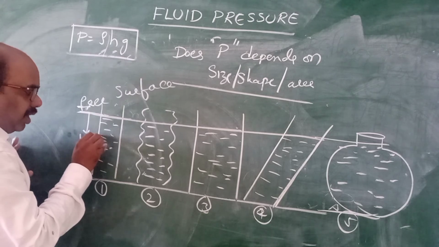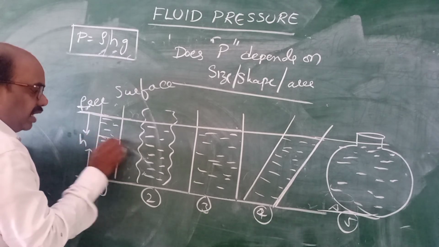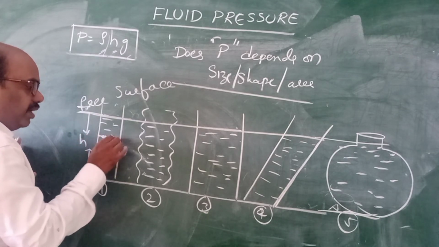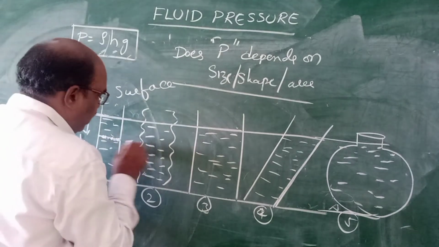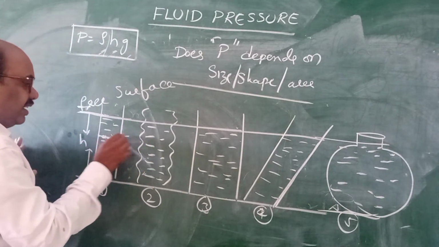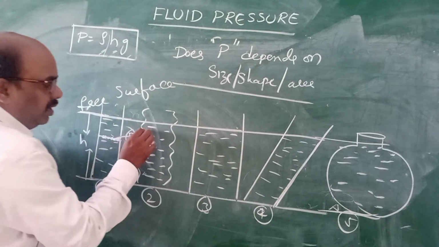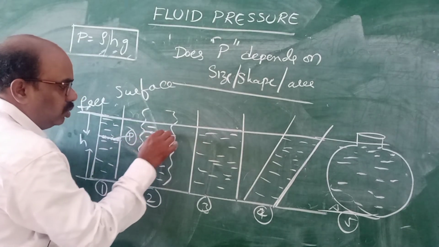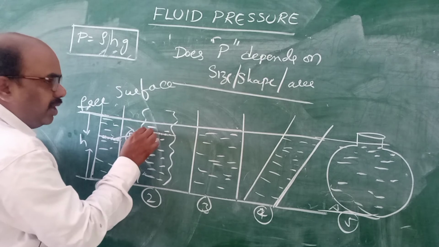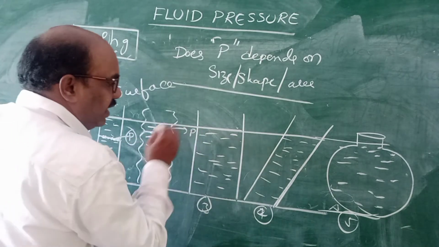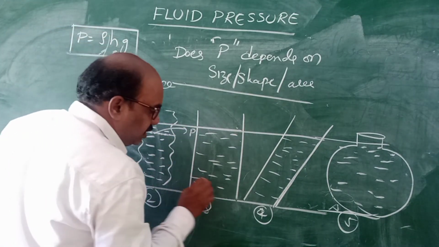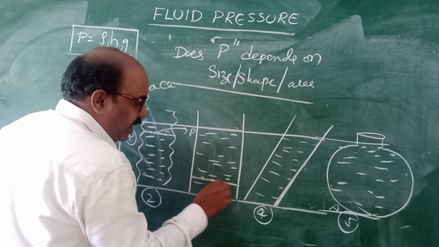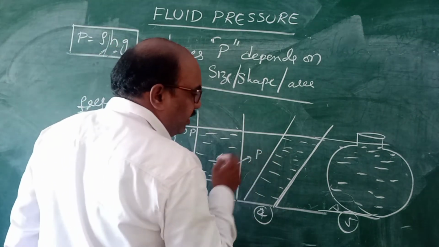Suppose you take particles at the same level, that means at this height you consider 3 points. If you consider 1, 2, 3, 10 points, imaginary points, all points have the same pressure at the same height. Suppose at this level you consider 5 points, all these points have the same pressure.